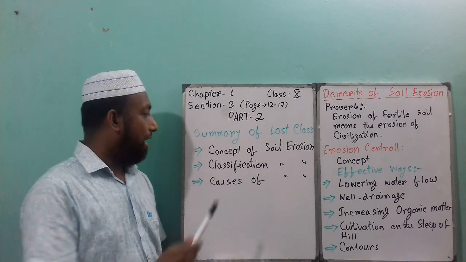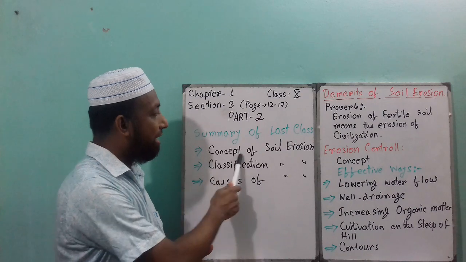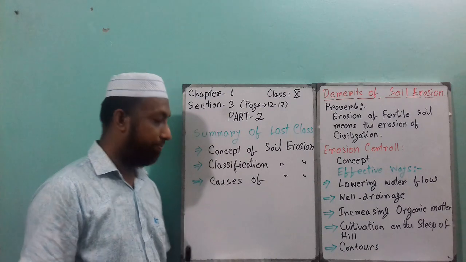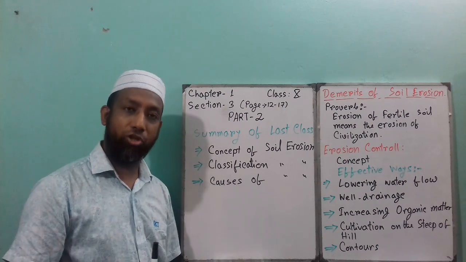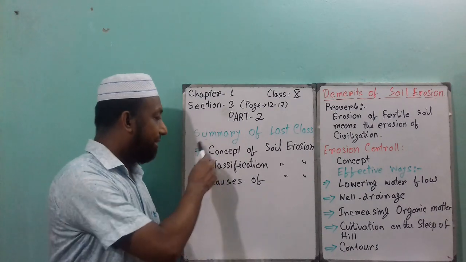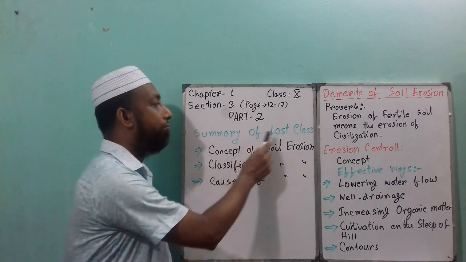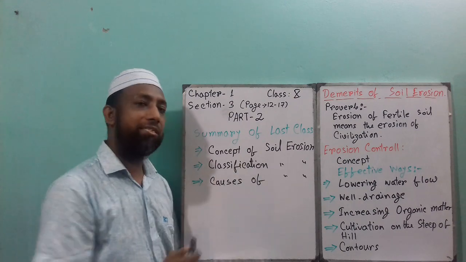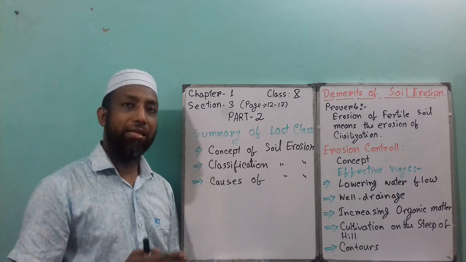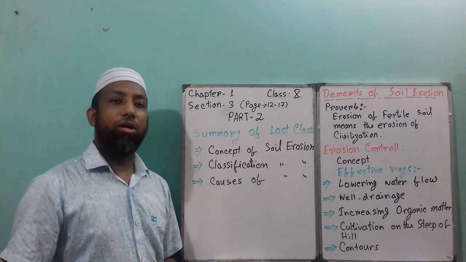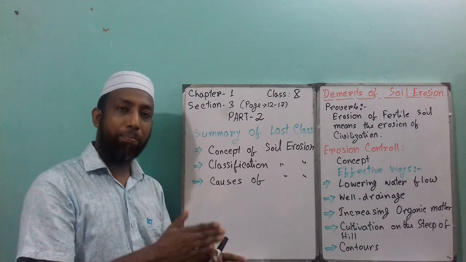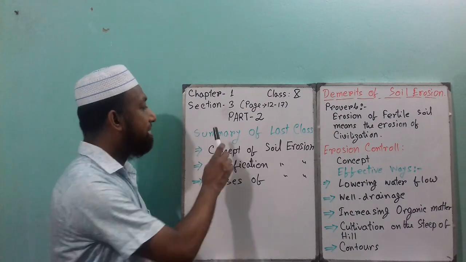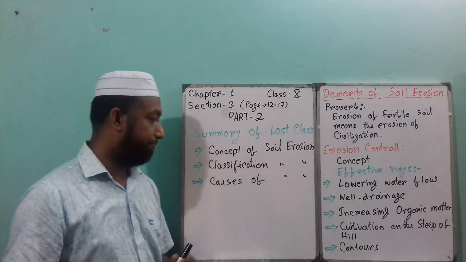In the previous lecture, I discussed the concept of soil erosion, the classification of soil erosion, and the causes of soil erosion. So this is the summary of last class. I'll give you the summary again. What is soil erosion? Soil erosion means the transportation of surface soil from one place to another place due to any kind of reason. That is called soil erosion.